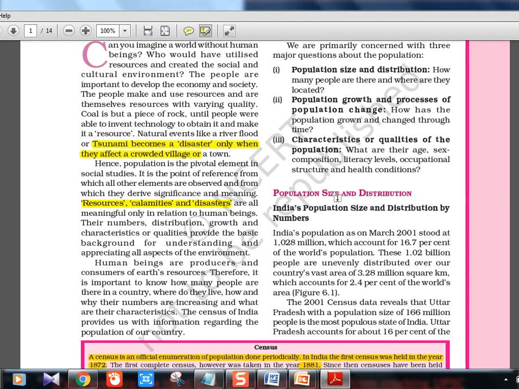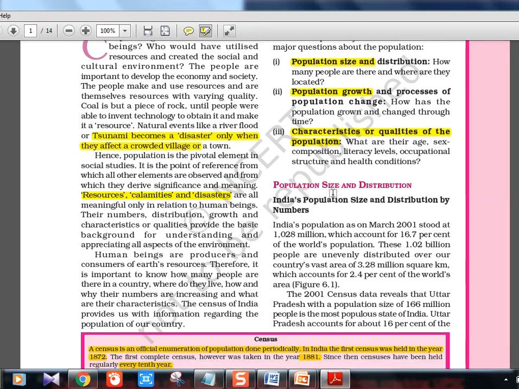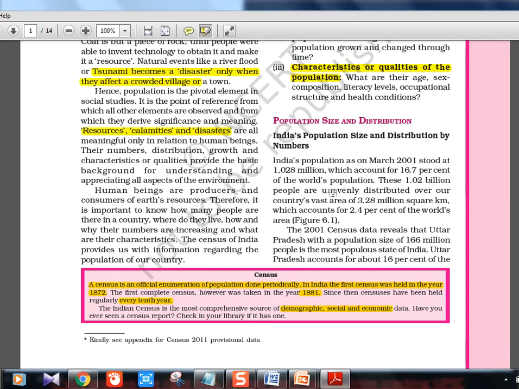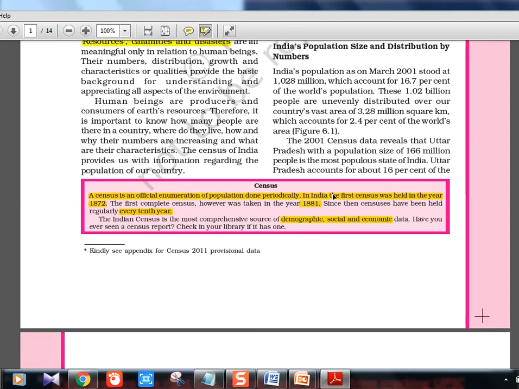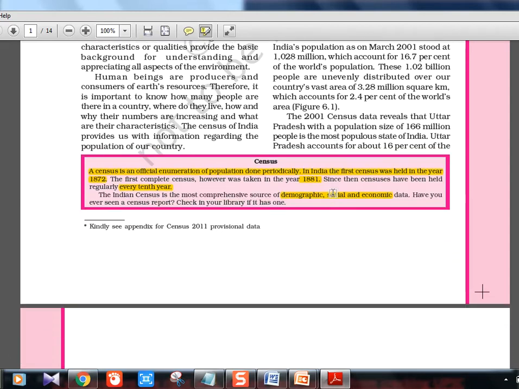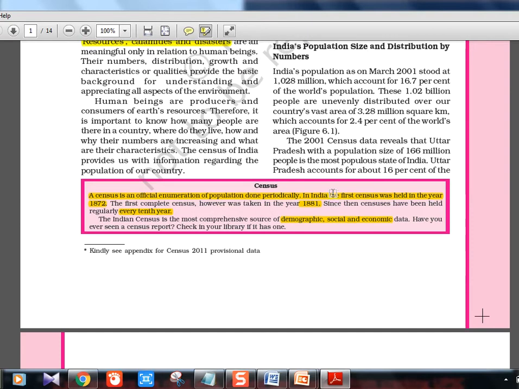Now we'll continue. Population size and distribution, population growth, characteristics or qualities of the population. These are certain things they are going through in this chapter. In class 7th, I think we have done the pyramids, the population pyramid. We did a comparative study of 3 countries: India, some African country, and also Japan. So try to watch that video, you'll understand what a population pyramid is.